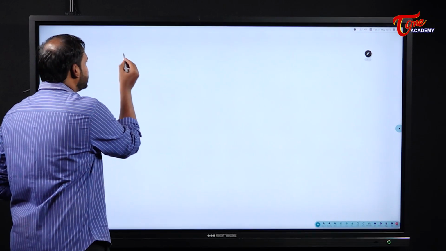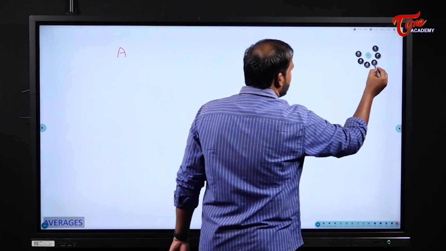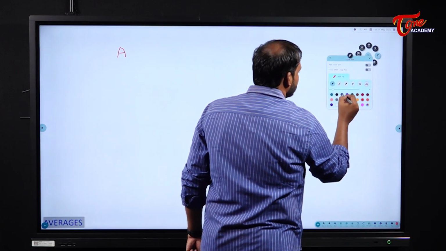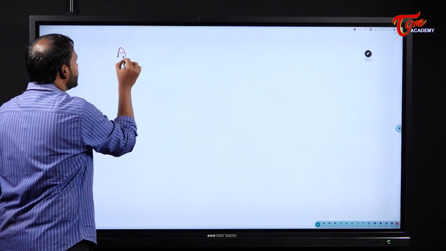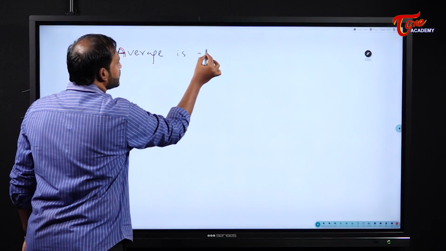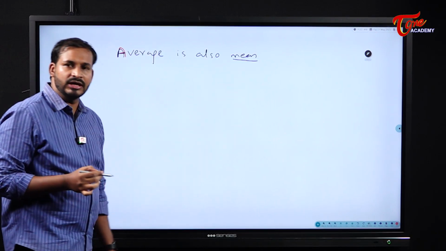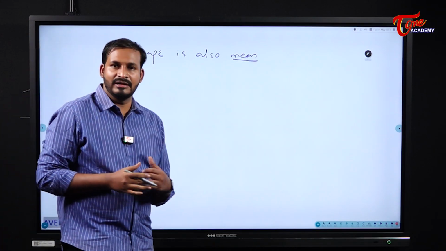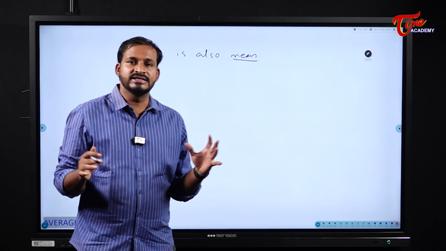Now see here, first of all, what we should know about the average. What is meant by this average? What is called the average, students? Average is nothing but, in other terms, average is also called mean. That means the mean value, the middle value. We can consider it as a middle value. If you want to tell on an average something, anything as an average, that is nothing but mean.